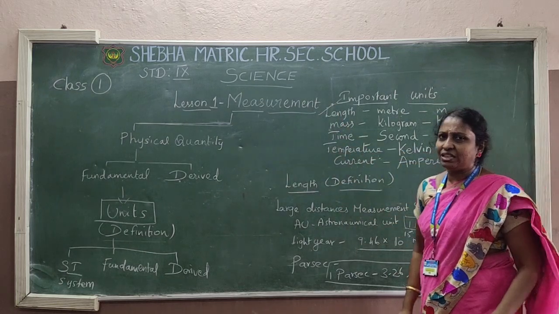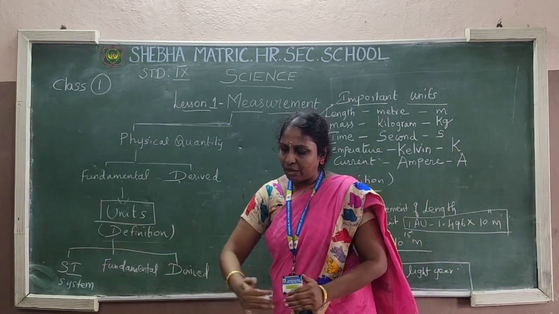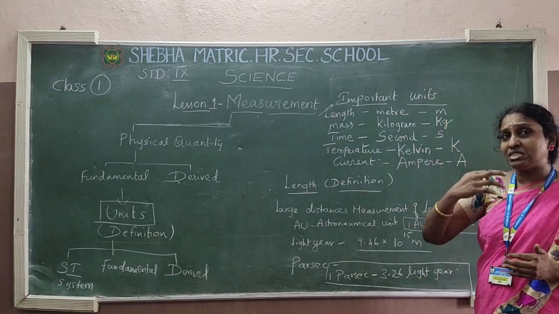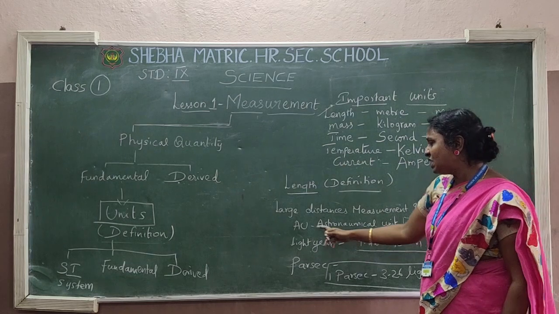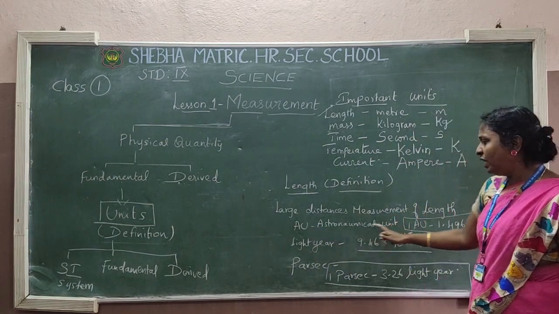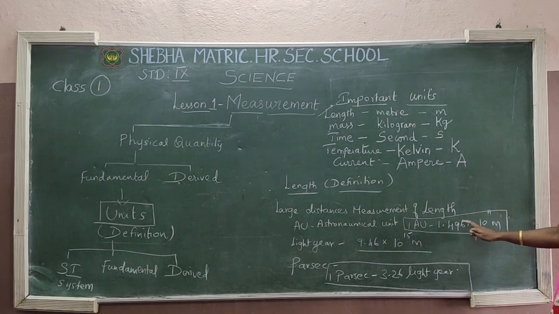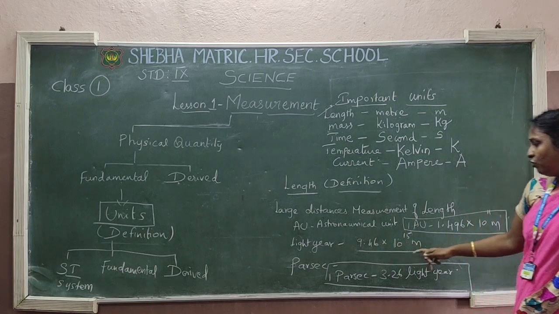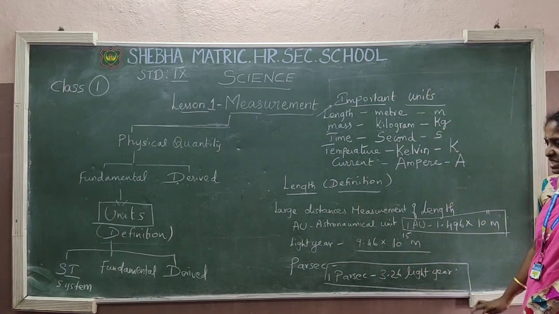What is the definition of length? It is the distance between 2 points. You keep 2 points, and the distance in between is called length. Suppose you want to measure the distance of large objects, astronomical things and all, we make use of these 3 terms: astronomical unit, light year and parsec. 1 astronomical unit equals 1.496 into 10 power 11 meter. 1 light year equals 9.46 into 10 power 15 meter. 1 parsec equals 3.26 light year.